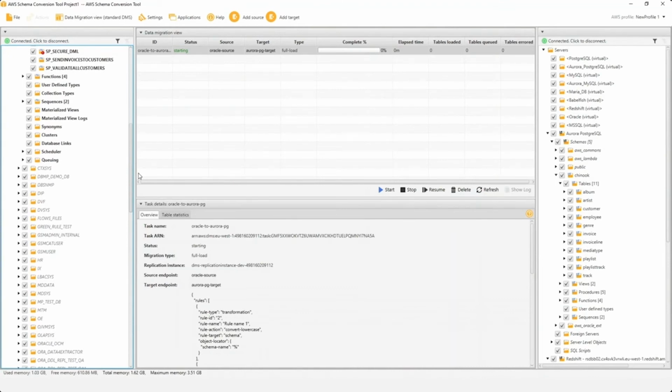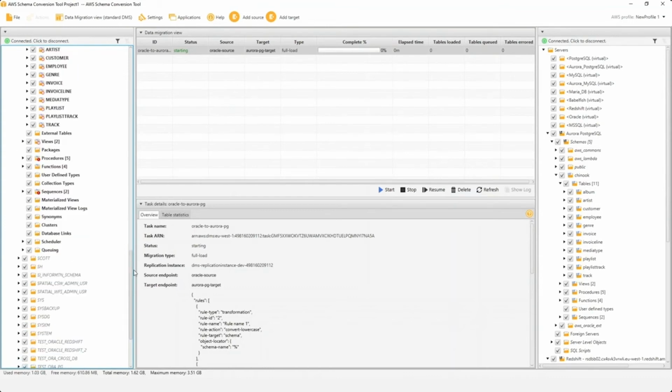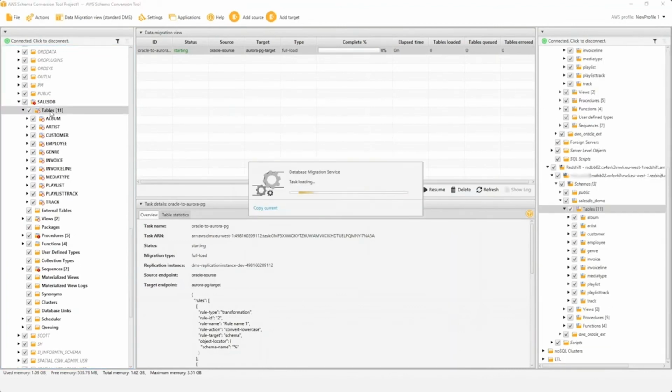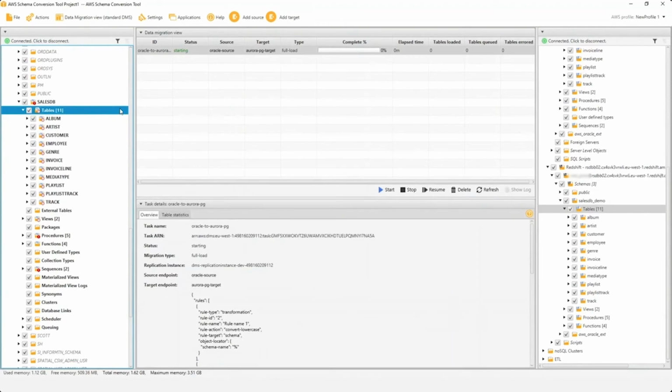The next thing I would like to do is, if you remember, I moved one of my schemas to Redshift, which means I want to move those tables into my data warehouse in AWS, which is Amazon Redshift. In order to do that, if you remember in the demo, I talked about the extraction agents. The extraction agents sit next to your on-premise host database, and I have to register that extraction agent to this SCT. So here I'm going to select the tables that I want to move.